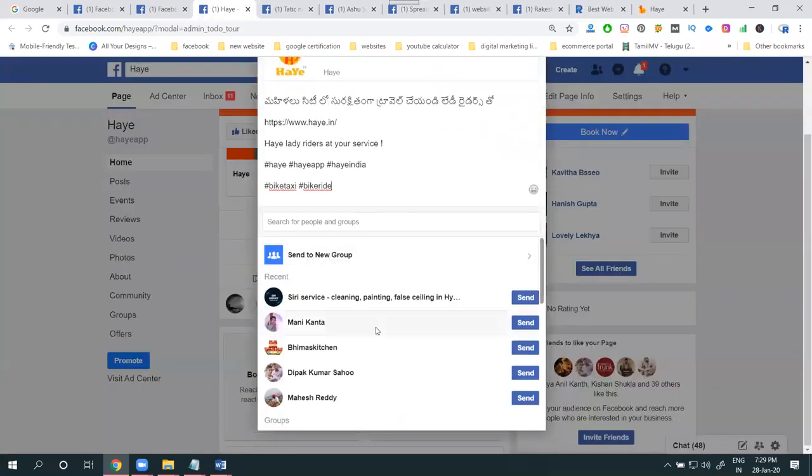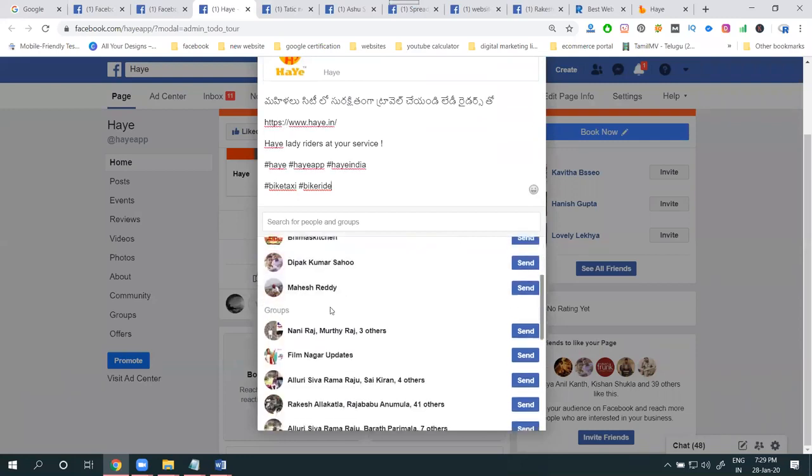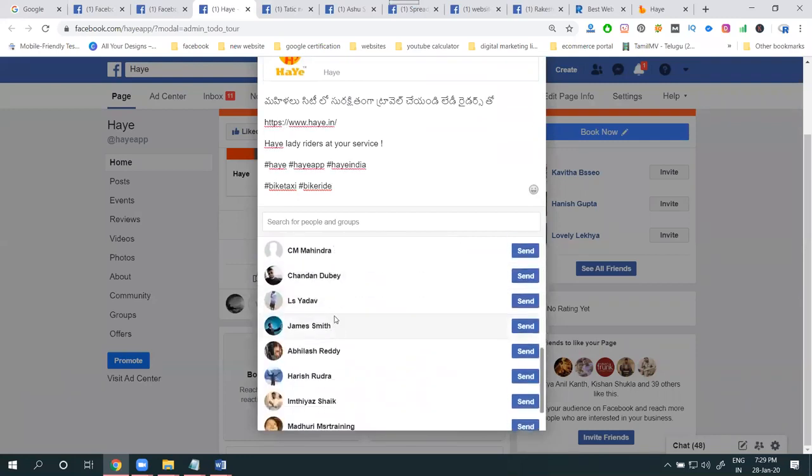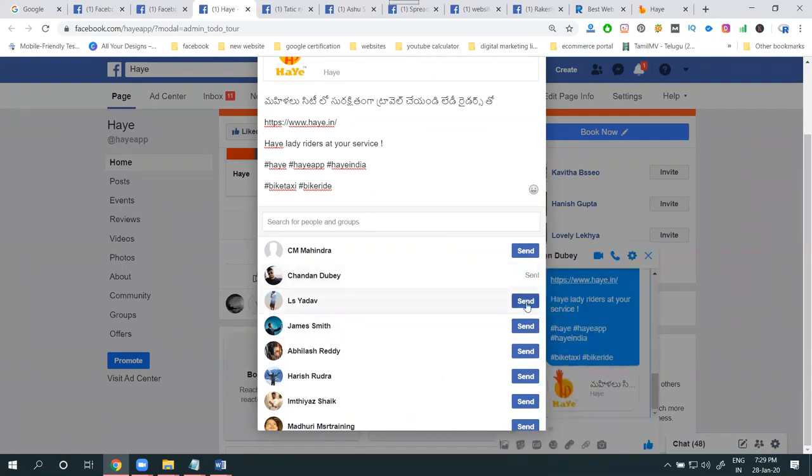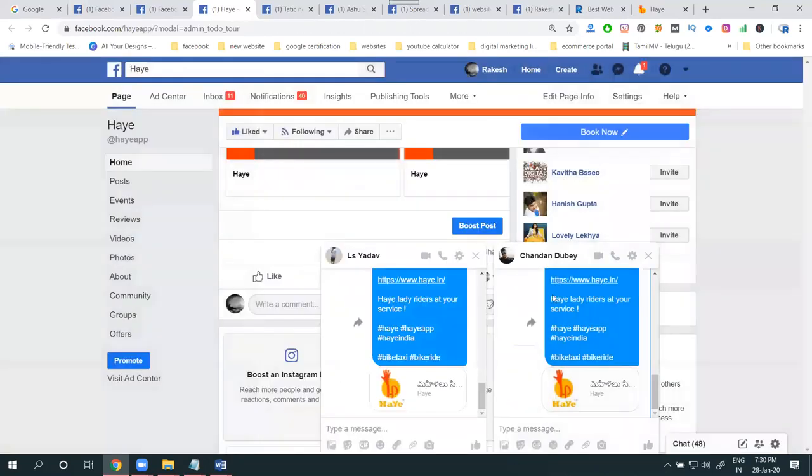Share this option. I'll send it to any person here. Any groups, any person you can share to here. See, send it. The receiver gets a personal message. Definitely they will click the link. So whatever message we send to our friend or anyone, definitely they click the message. These are the options for the particular post. So any person who receives my message will click the link. So I'll send the personal chat.